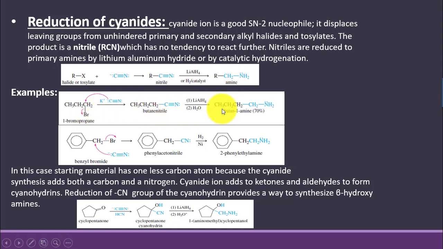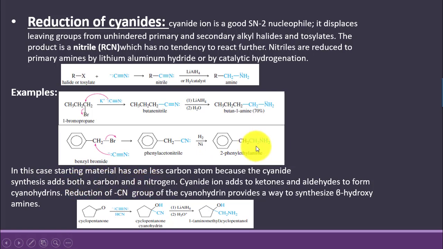Examples are shown over here, where 1-bromopropane is being converted into butane-1-amine. Here you see that the starting material is propane and the ending material is butane. So we say that in this case the starting material has one less carbon atom, because the cyanide synthesis adds both carbon and nitrogen.